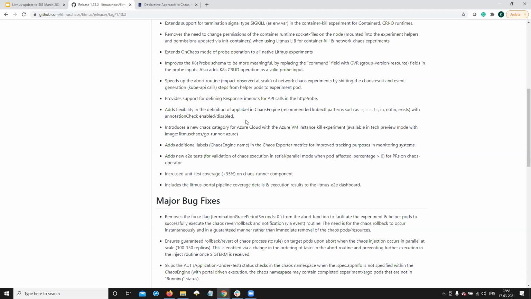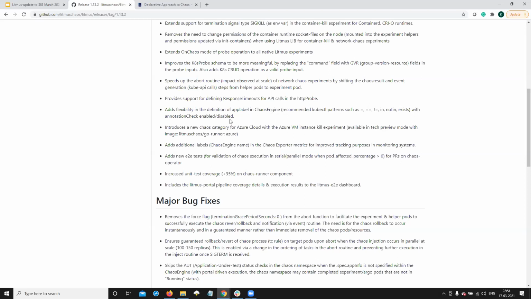And we've also made some improvements in the way you can provide application labels. This was a popular feature request from the community. We used to take a single application label in the spec.appinfo.applabel in the Chaos Engine, but now we support all the possible patterns that kubectl takes. You must have seen the complex selector definitions that kubectl supports, such as not in, exists, in a set of label values, etc. We support that for Chaos Engine, so you can have more granular control over the way you filter applications for chaos.